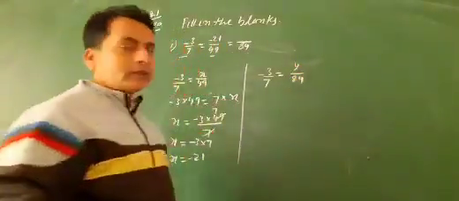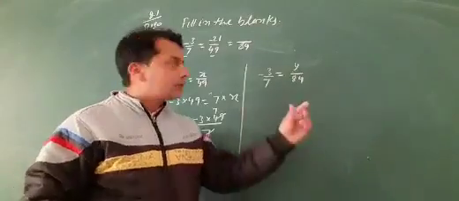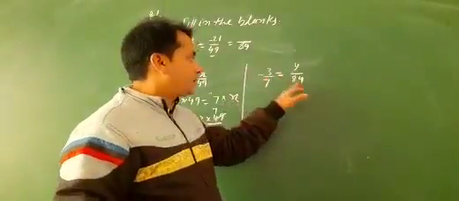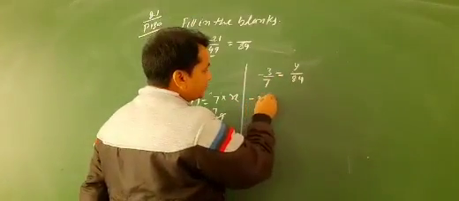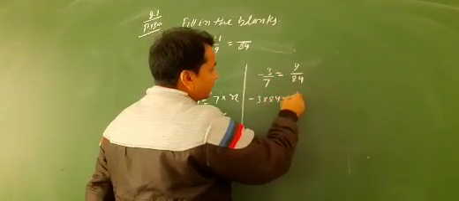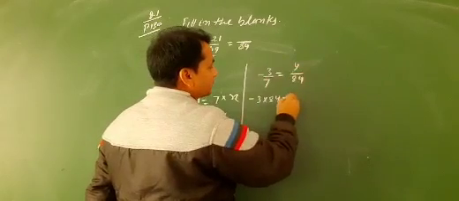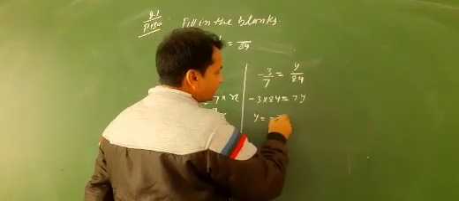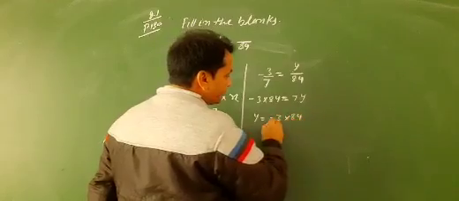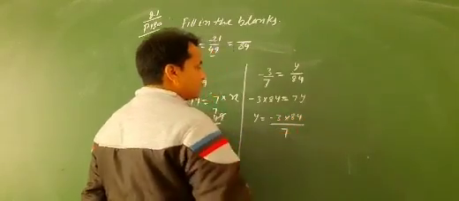Cross multiplication here, then minus 3 into 84 equal to 7 into y, then y equal to minus 3 into 84 by 7.